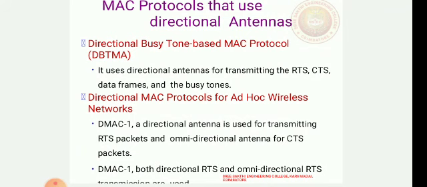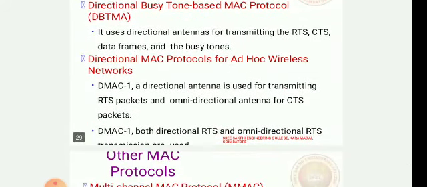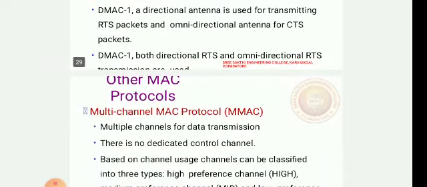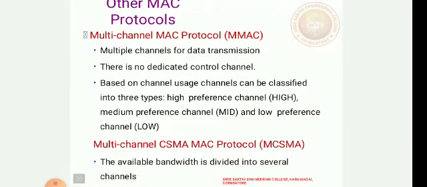Directional antennas for ad hoc wireless networks: in DMAC1, directional antennas are used for transmitting and omnidirectional antennas for CTS signals, and in another one, DMAC2, both directional RTS and omni RTS can be used.